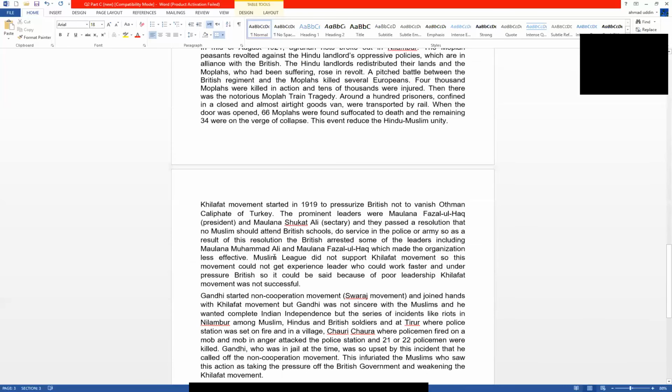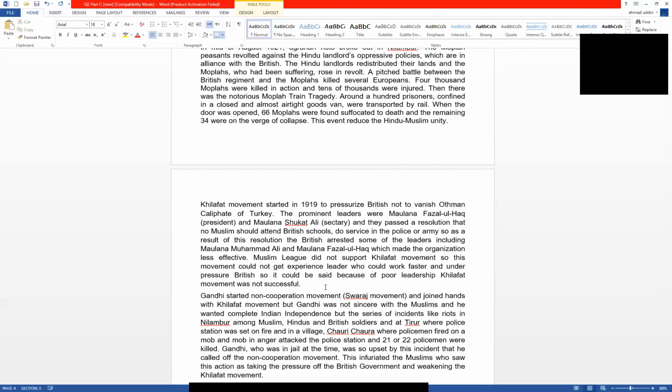Another reason: the Khilafat movement started in 1919 to criticize the British and to save the Ottoman Caliphate. Leaders like Maulana Mohammad Ali and Maulvi Shaukat Ali passed a resolution that Muslims could protest against British rule, would not join British schools, and would leave British jobs also.